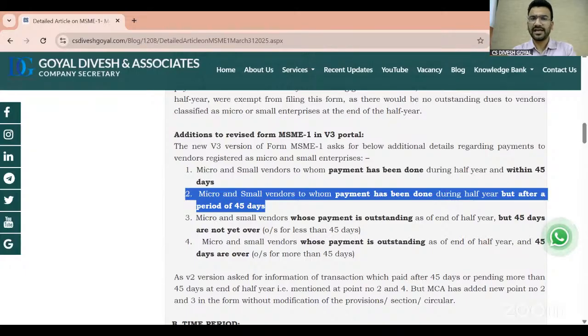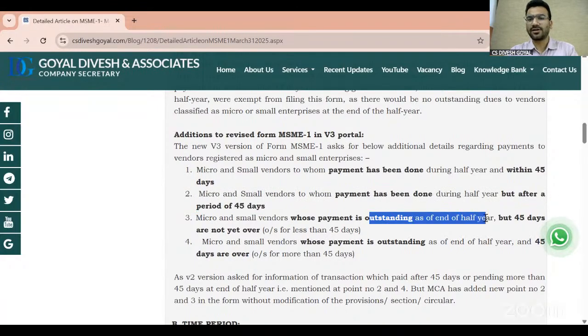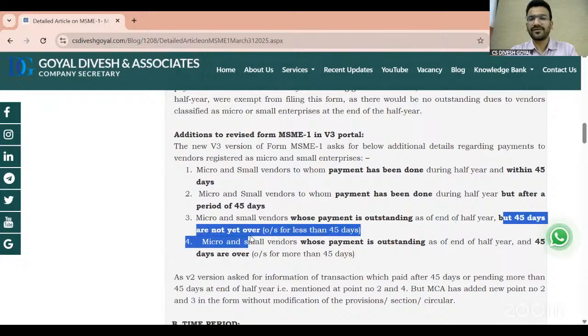Now condition 3, micro small vendor whose payment is outstanding at the end of the half year, but 45 days are not yet over. If at the end of the half year 45 days is not over, then it is not a default for the company under the MSME Act. So practically this should not be part of the form, but as the V3 version form is asking for the same. Fourth, micro small vendor whose payment is outstanding at the end of the half year, and 45 days is over. This condition is completely okay.